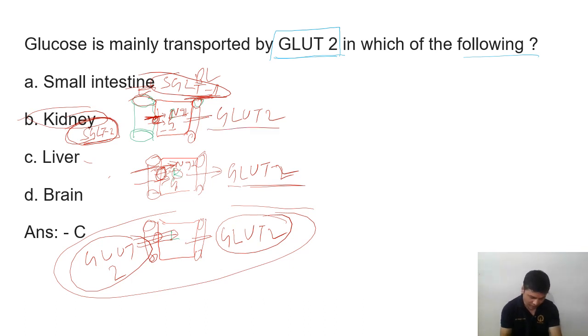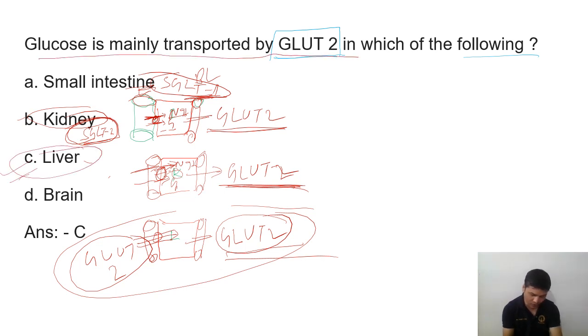So again, GLUT2 is present at all the basolateral membranes, in case of the intestine, kidney and liver. But SGLT on the luminal side, in the intestine we have SGLT1, and in case of kidney we have SGLT2, and in case of liver, in the apical membrane, we have GLUT2 on both sides. And that's why the most accurate answer will be liver and not kidney. So liver will be your answer here.